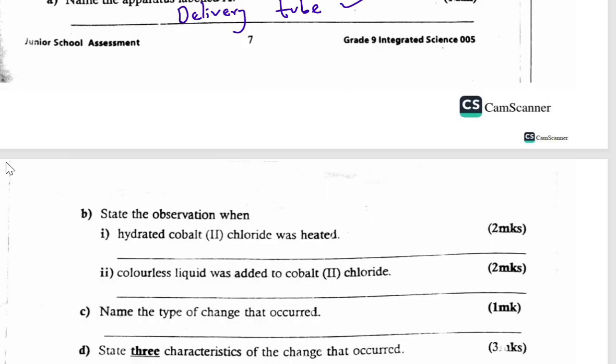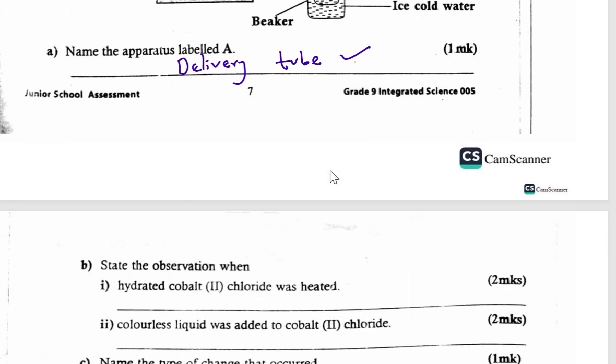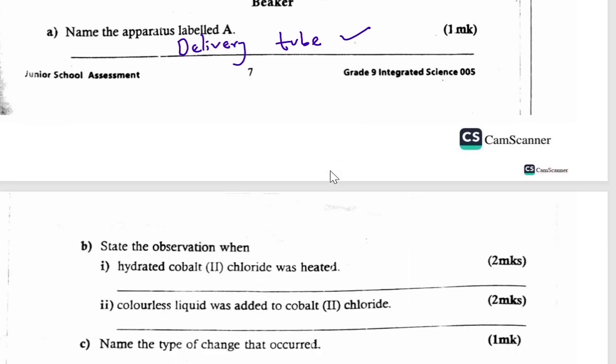So we know that when hydrated means it has water. Any time you see hydrated copper 2 sulfate or hydrated cobalt 2 chloride, hydrated means it has water. So when you heat, this water will be removed. That is what is collected here, the colorless liquid, which we call a distillate. And therefore, the observation made is that the color changes